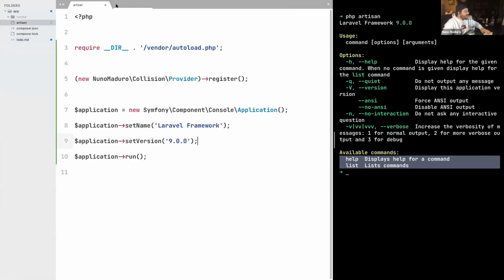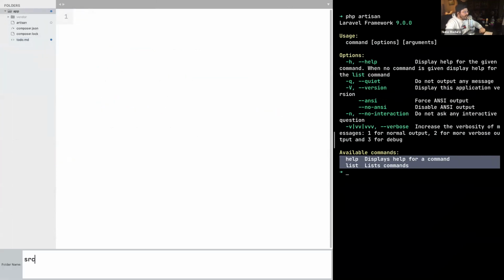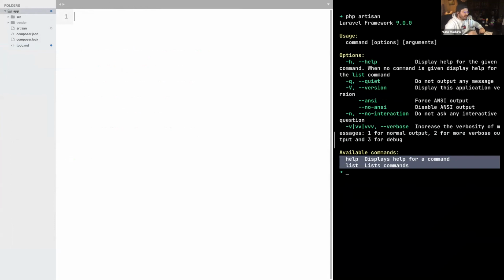Now, the first thing we are going to do is create a new folder. This folder will have the name src, for source. Now, when you are working with the internals of Laravel, every piece of code is within a folder with the name src. This is a convention in PHP. Then we create a folder with the name Commands, which is where all the commands will live. And now we create a new file, which will have the name InspireCommand.